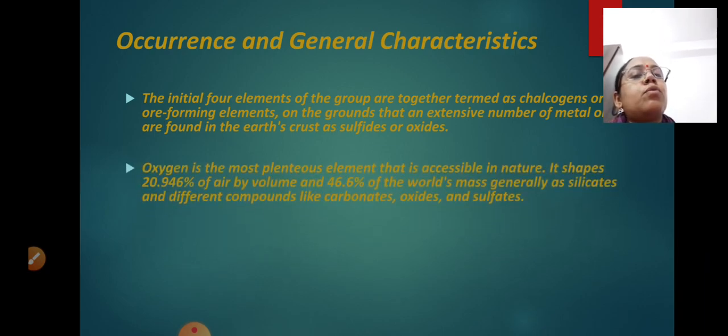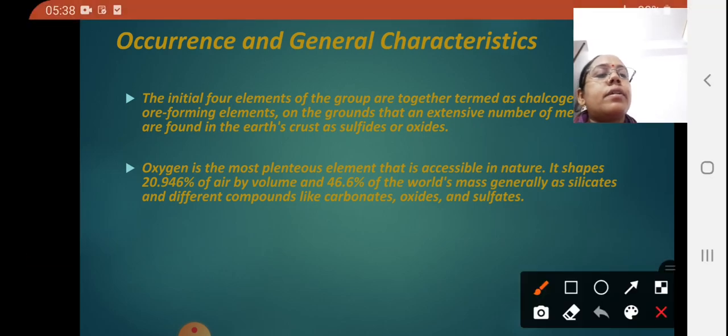Now, oxygen is the most abundant element that is accessible in nature. It shapes 20.946% of air by volume and 46.6% of the earth's mass, generally as silicates and different compounds like carbonates, oxides, and sulfates. Okay, and oxygen is found in various combined states in nature. They can be found in the form of sulfates. You know only what is the formula of sulfate. It is an ion, SO4 2 minus.